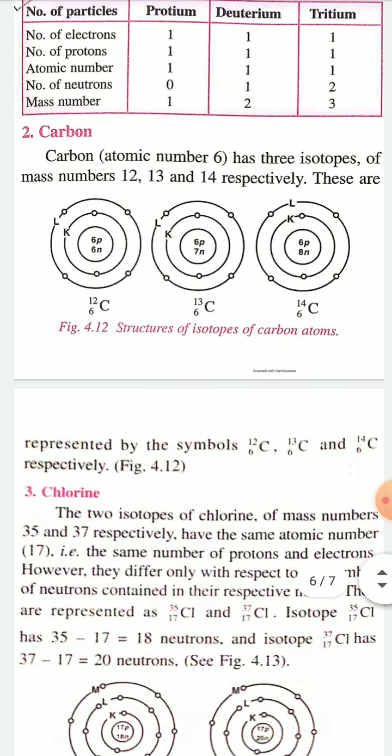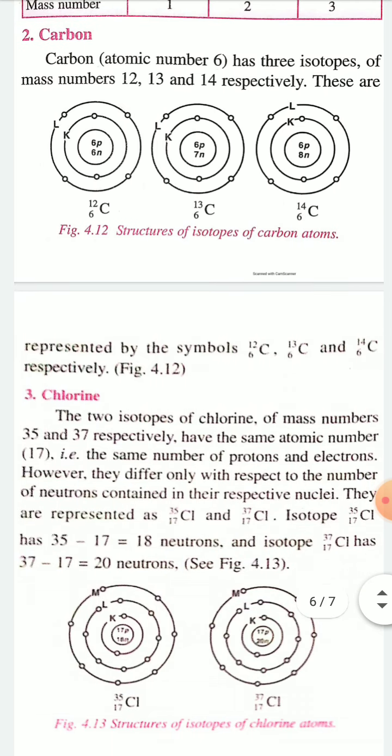Now isotopes of carbon. Carbon has 3 isotopes: carbon 12, carbon 13, carbon 14. That is 6C12, 6C13, 6C14. The isotope 6C12 contains 6 protons and 6 neutrons in the nucleus and 6 electrons revolving around the nucleus in different shells, that is 2 electrons in the K shell, 4 electrons in the L shell.